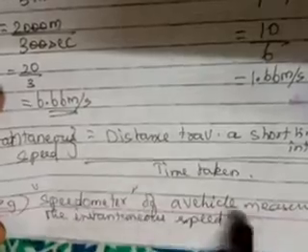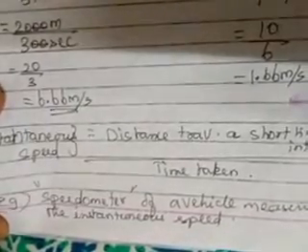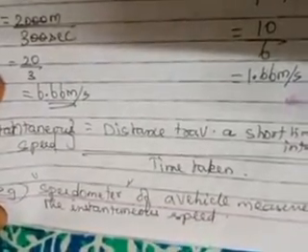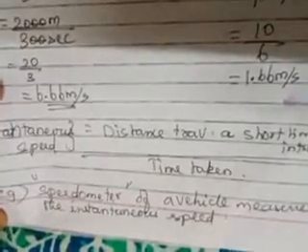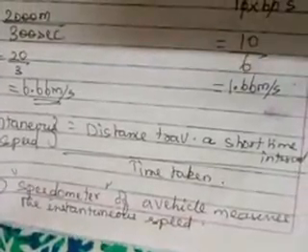Example, the speedometer of a vehicle. See, in an auto there is a speedometer. In all the vehicles there is a speedometer. So if you see, the speedometer of the vehicle always measures the instantaneous speed. Okay. So I hope you would have understood about this.